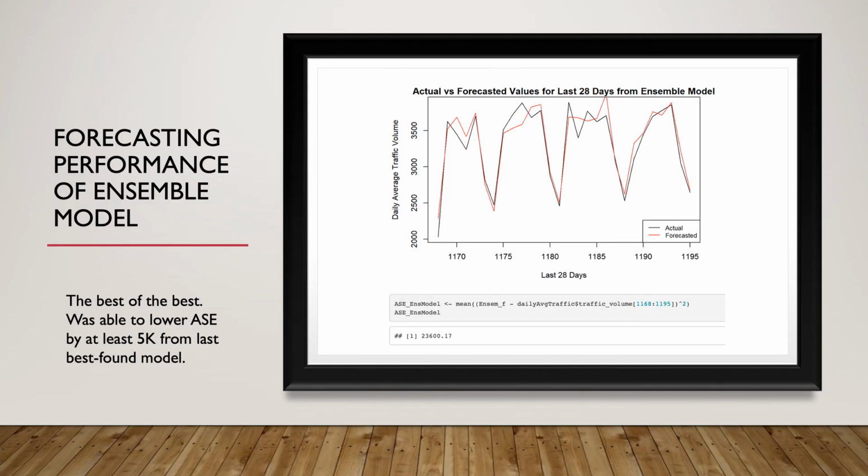And indeed, looking at the forecast from the ensemble model, this model was able to lower the ASE by at least 5K from the last best found model and achieved an overall ASE of 23.6K. Hence, ensemble model was found to be best forecasting model for this series in terms of ASE.